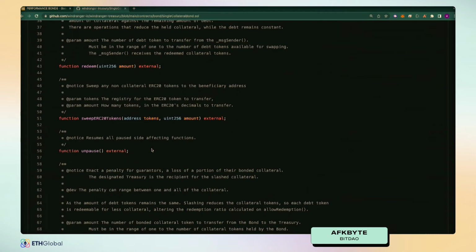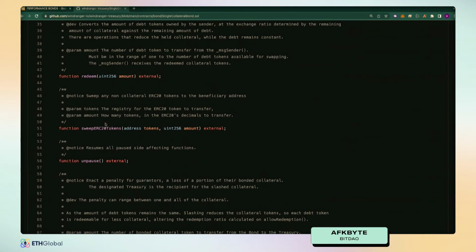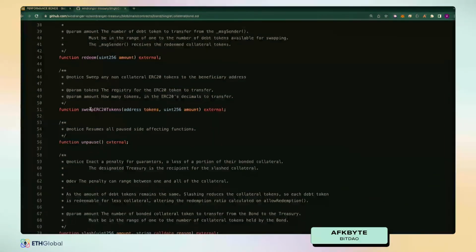An interesting parameter of Ethereum is that there's no floating point math, right? So when you are redeeming your collateral based on the ratio of what you deposited in, there'll always be trace amounts of dust tokens left within it. So we also have a sweep ERC20 function to remove all the remaining tokens and send them back into the original DAO treasury so that we're not leaving dust tokens on contracts all over the chain.